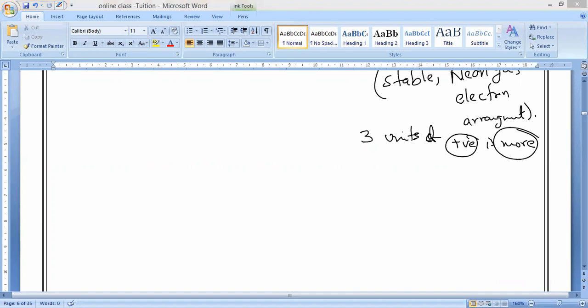Now, a very important thing: electron dot representation. Sir, how to represent during reaction? This is asked in 99% of cases. If it is an MCQ or a regular exam, definitely they will ask you the electron dot representation of this one. So let us discuss what this means. So electron dot representation, all of you keep it.